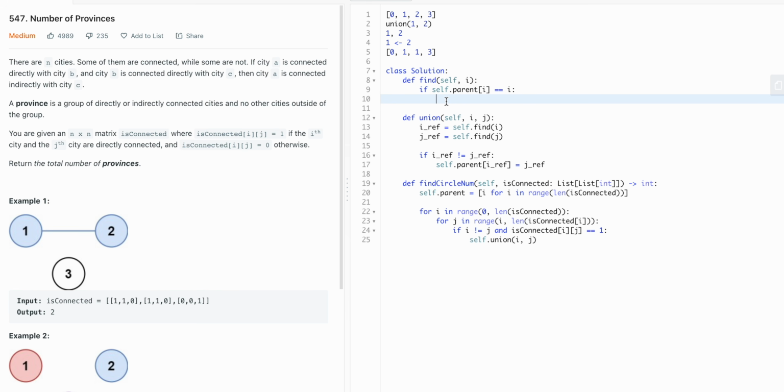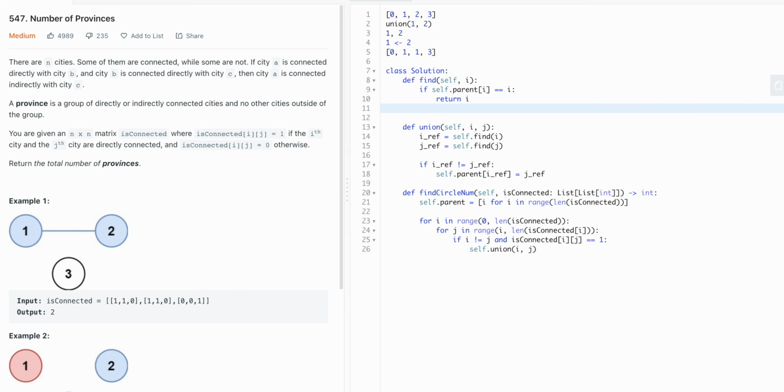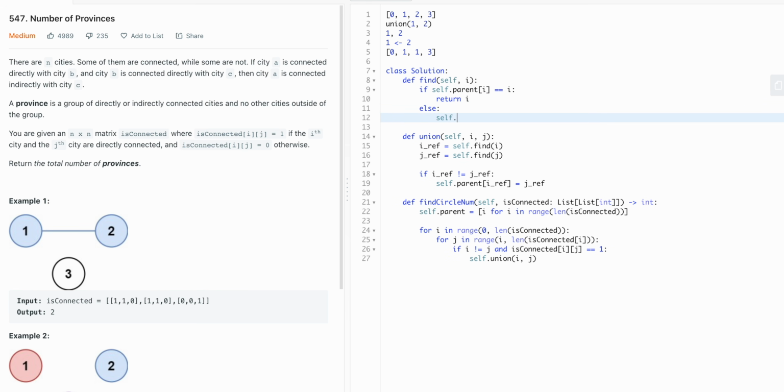That means that we reached a head and we can return i. Otherwise, we want to recursively call find until we get to the parent index. And we can make the assumption that the parent index always exists. So now that we have this union function done, we can assume that our disjoint set is created properly. And I will just illustrate that by doing a print statement to show that.